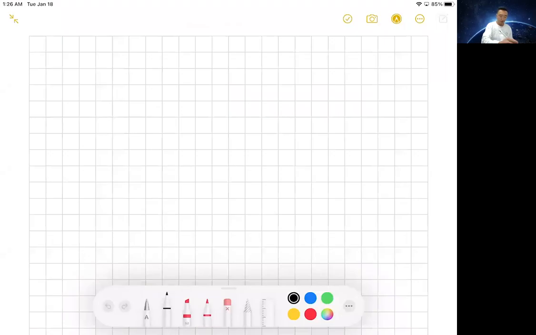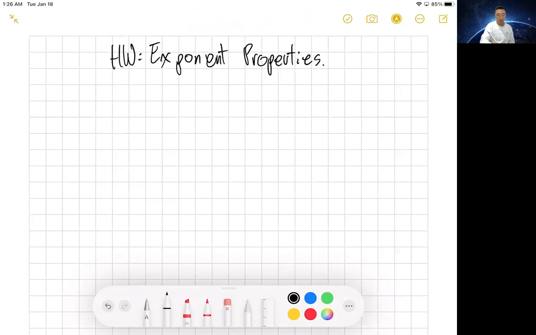All right. This lesson is for the exponent properties, part 1. Okay. Again, please take notes. I'll be able to use them later.